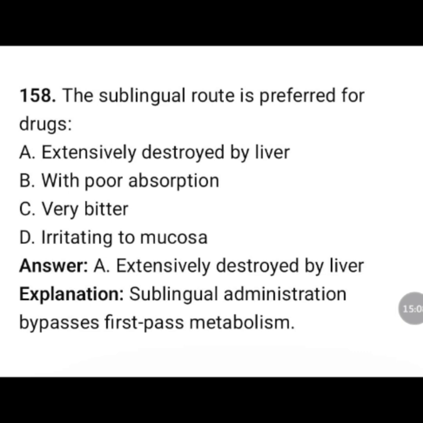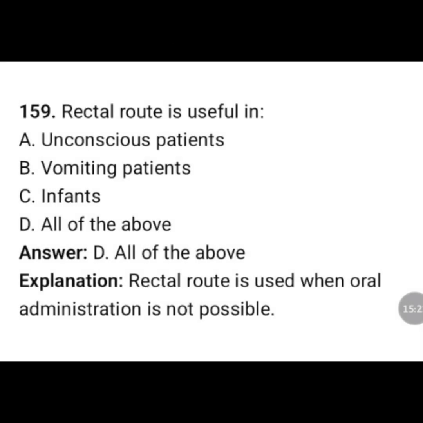The sublingual route is preferred for drugs that are: extensively digested by liver, poorly absorbed, very bitter, irritating to mucosa. The correct answer is extensively digested by liver. Sublingual administration bypasses first pass metabolism. Rectal route is used in: unconscious patient, vomiting patient, infant, all of the above. The correct answer is option D, all of the above. Rectal route is used when oral administration is not possible.